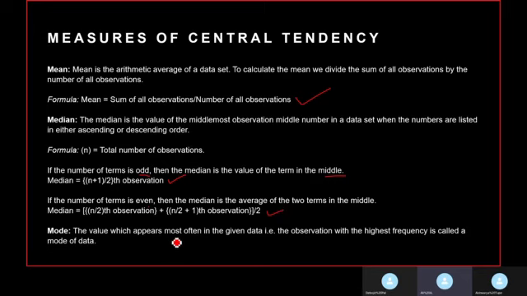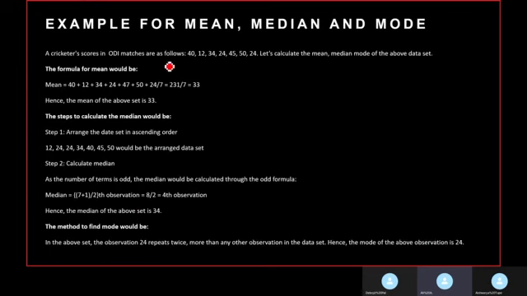Mode. The value which appears most often in a given data, that is, the observation with the highest frequency, is called the mode of the data. An example to help you understand this concept better. A cricketer's scores in 7 ODI matches are as follows: 40, 12, 34, 24, 45, 50, 24. Let's calculate the mean, median, and mode of the above data set.